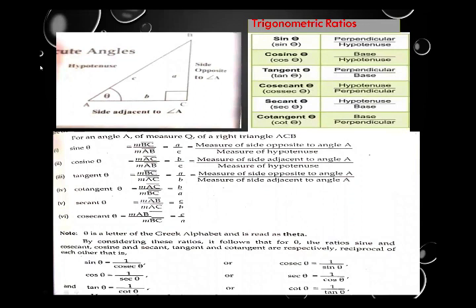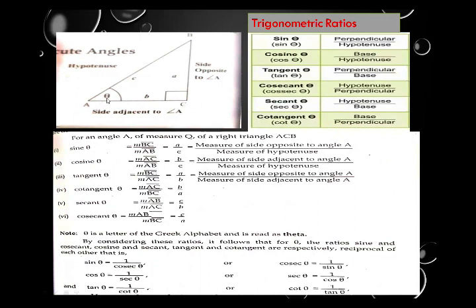Now see what are the trigonometric ratios. There are 6. The first one is sine, read as sine theta. This is a relation between perpendicular and hypotenuse. So before discussing these, we need a right angle triangle. So we will take a triangle that is ABC. This is a right angle triangle. Here angle C is 90 degree and the other two, angle A and angle B, are acute angles.